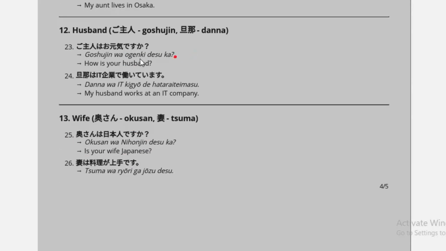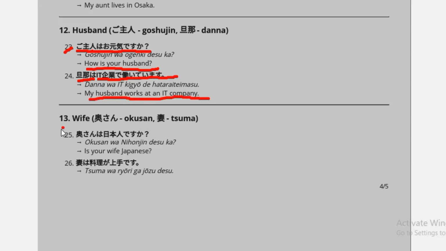Next example is Goshujin wa ogenki desu ka means how is your husband? And Danna wa IT 企業で働いています means my husband works at an IT company.